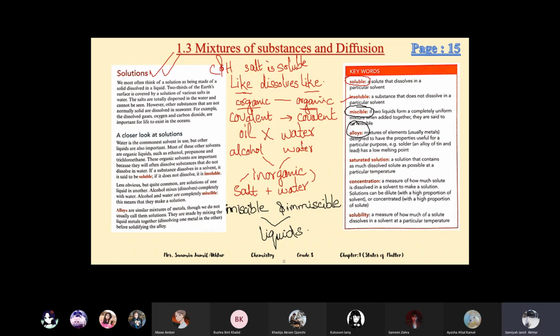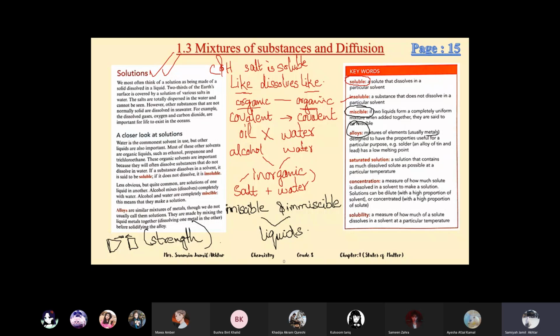Now alloys. Alloys are mixtures of elements, especially metals. You studied them also. Alloys are when two or more than two solids are combined in each other to increase the strength. And how are alloys made? Solids have a definite structure, so they cannot be mixed in each other directly.